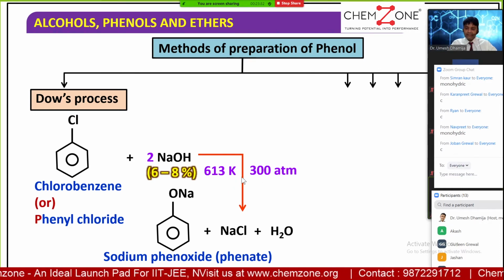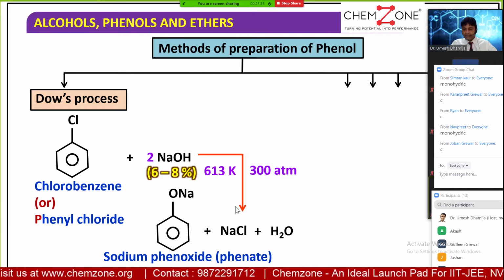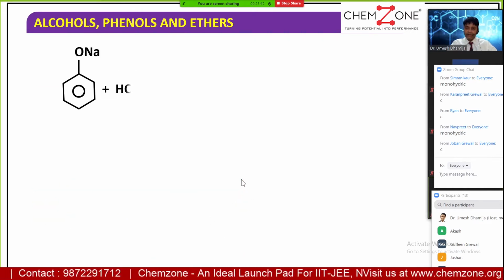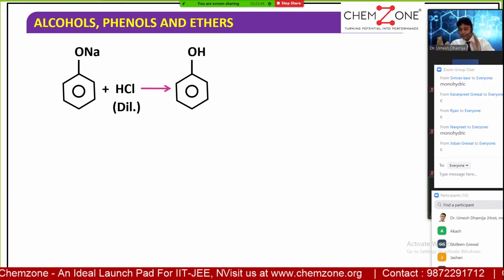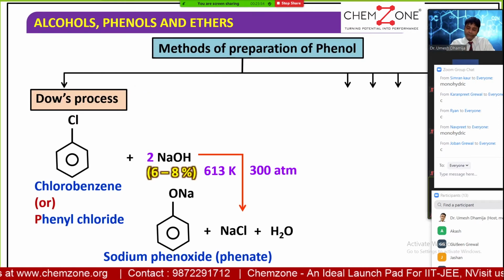So 623 Kelvin temperature and 300 atmosphere is a drastic condition. And once you get this sodium phenoxide, it is then treated with HCl, then you get the phenol, the last step. So this method is called the Dow process.